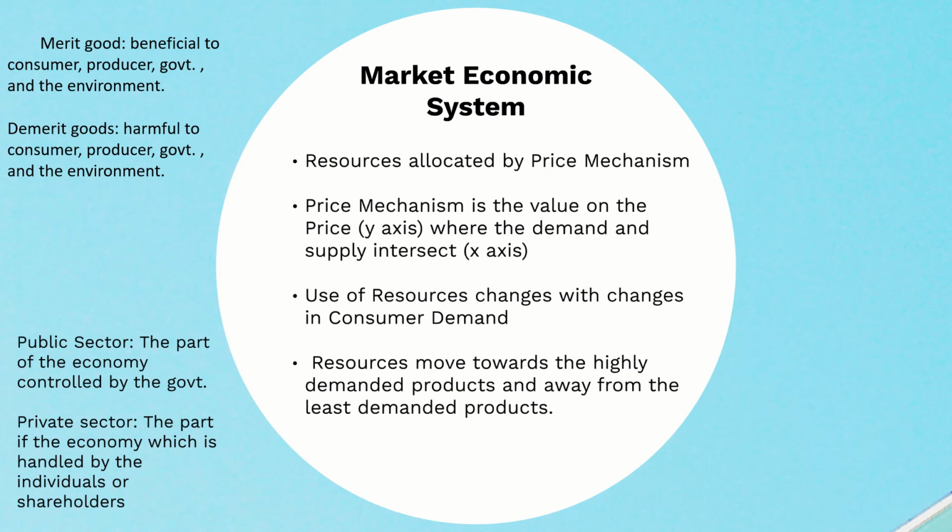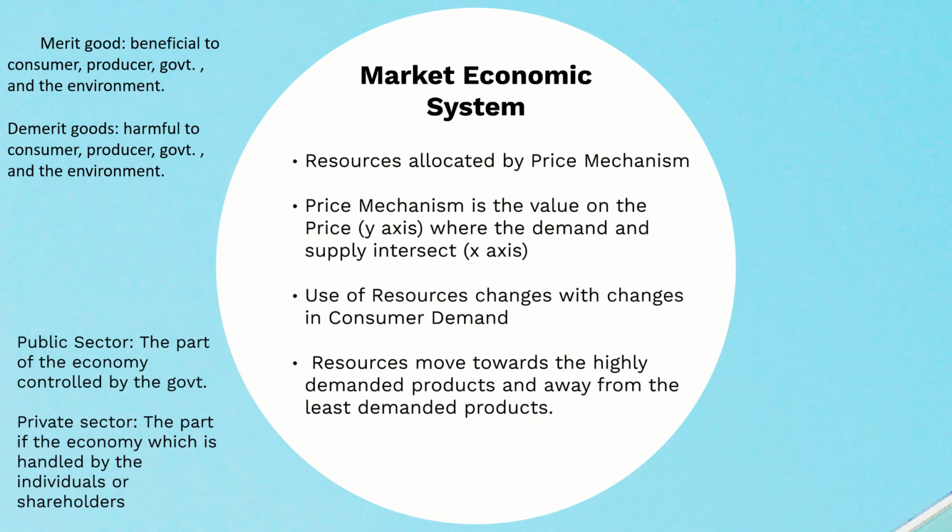Public sector is the part of the economy controlled by the government. Private sector is the part of the economy handled by individuals or shareholders. Public sectors are whatever the government runs. For example, in India, the national railways are owned by the public sector, the government, so that's a public sector.